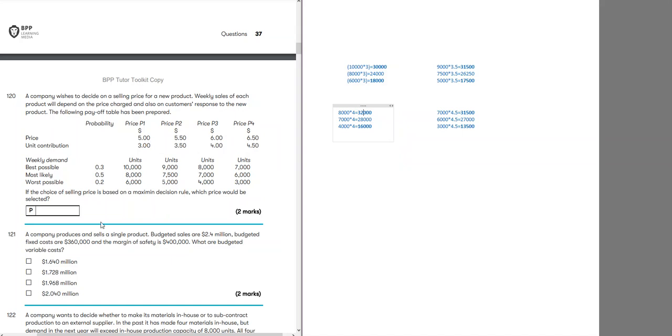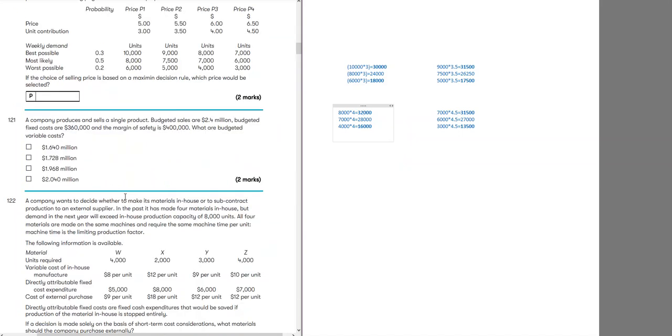Okay, continuing. A company produces and sells a single product. Budgeted sales are 2.4 million, budgeted fixed costs are 360, and margin of safety is 400. What are budgeted variable costs? Okay, so our budgeted sales is 2.4 million and we have a fixed cost of 360 and margin of safety is 400, which simply means budgeted sales is 400,000 more than break-even sales. So if we minus that from budgeted sales, it will give us break-even sales.